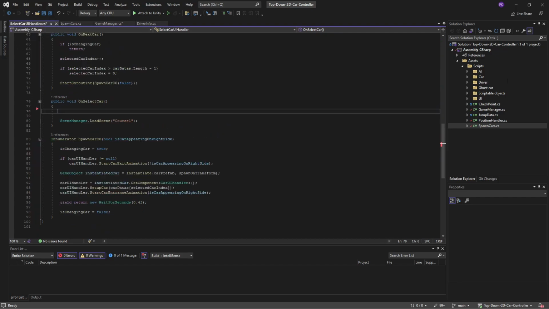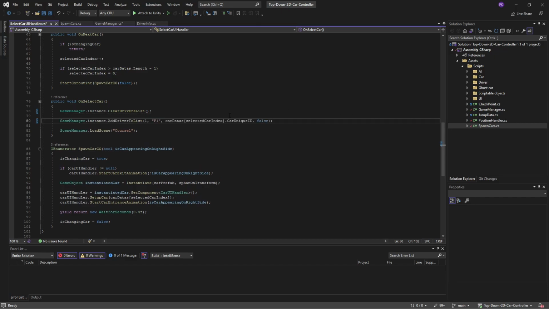So if we now look at our select UI car handler, when we are starting the selection, or when we have selected, we want to clear the list. So let's do a clear driver list, and then we want to add our player.